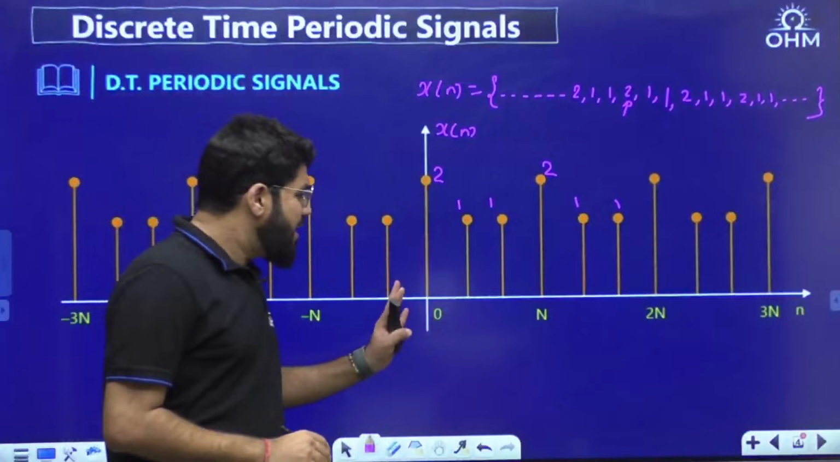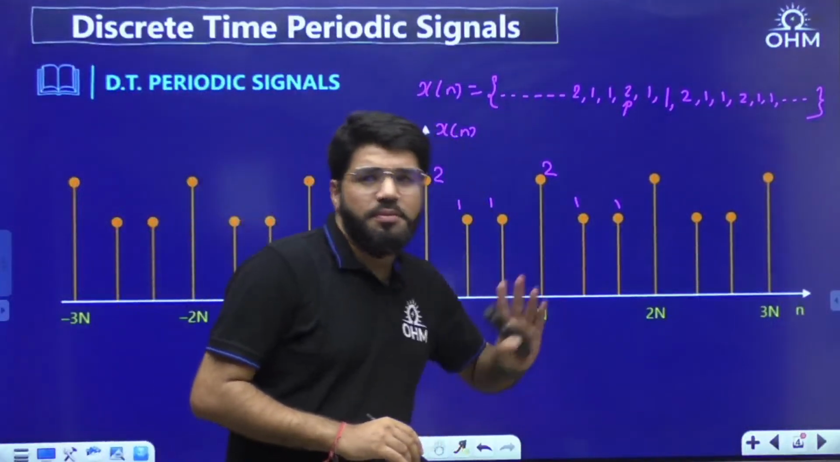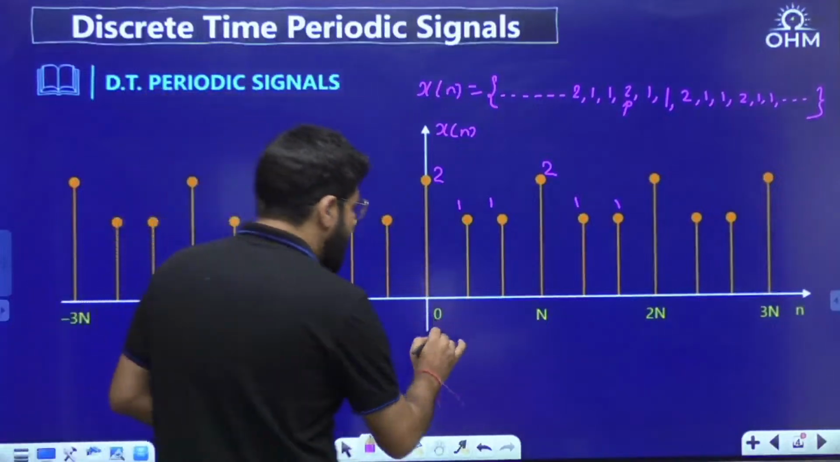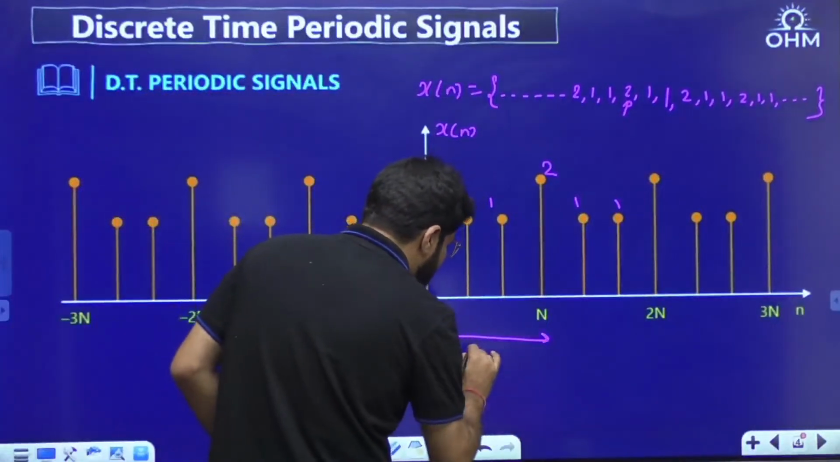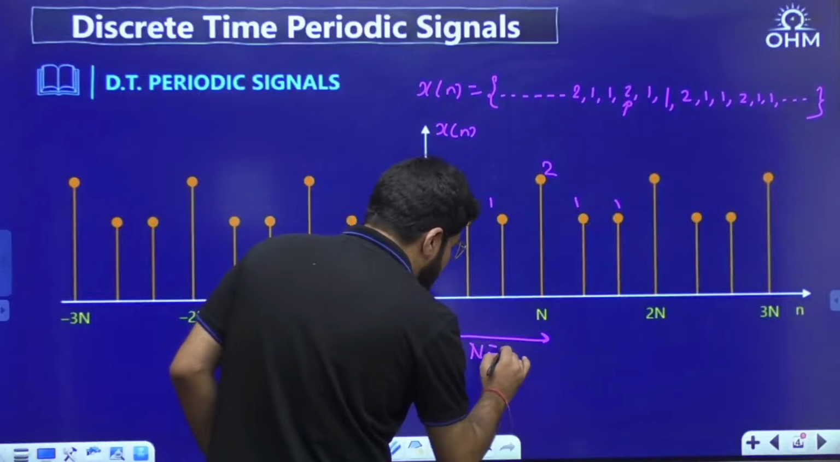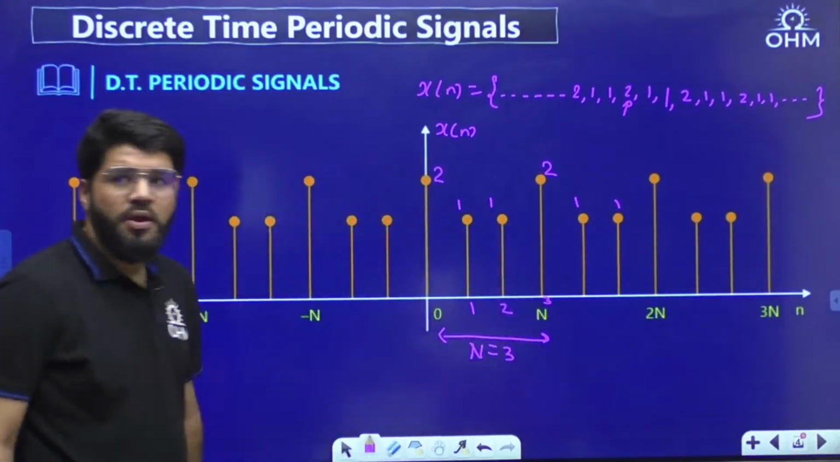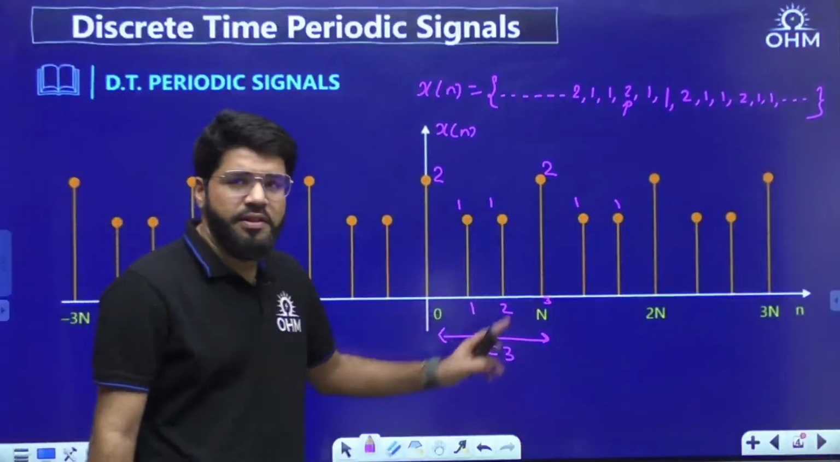Then the minimum possible value of time after which repetition occurs is of course the time period, the fundamental period here, and that is n equal to how much? 3. This is 1, 2, and of course this turns out to be 3. So here the repetition is after every 3 units of time.